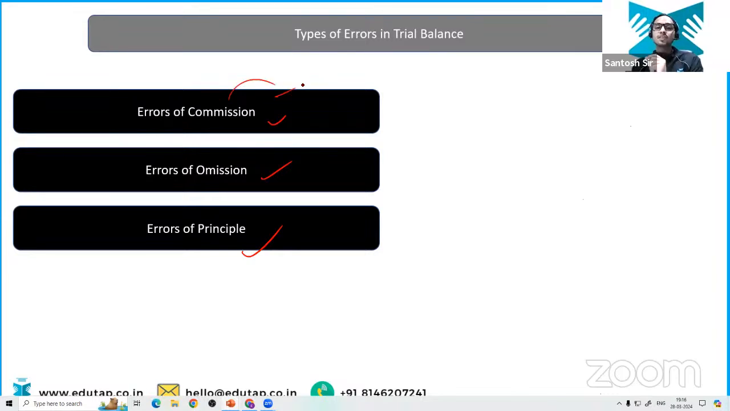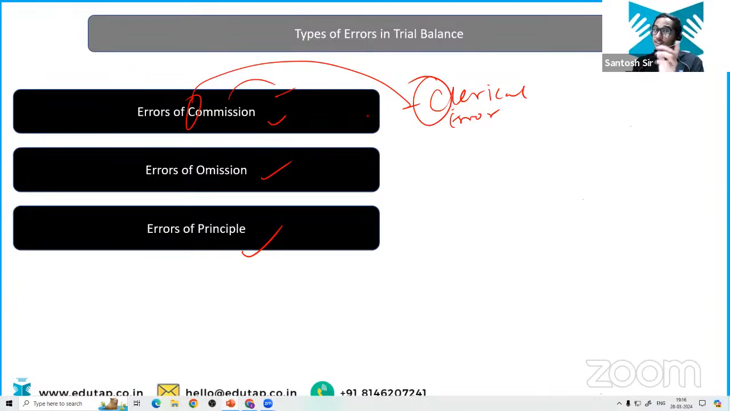Error of commission. Commission starts from C, isn't it? So this error represents clerical error. Commission starts from C. Clerical error also starts from C. C for commission, C for clerical. That's how you are going to remember that error of commission is your clerical errors. Okay? Everyone is clear?